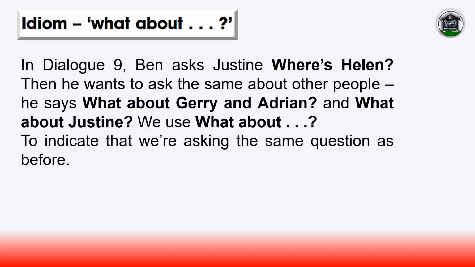Idiom: what about? In Dialogue 9, Ben asks Justine, "Where's Helen?" Then he wants to ask the same about other people. He says, "What about Jerry and Adrian?" And what about Justine? We use "what about" to indicate that we're asking the same question as before.